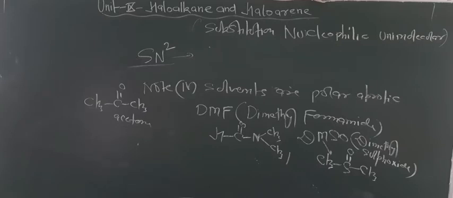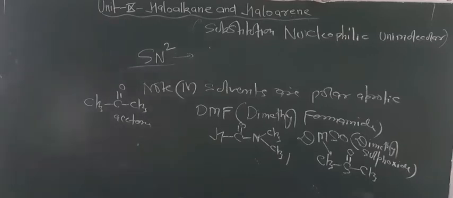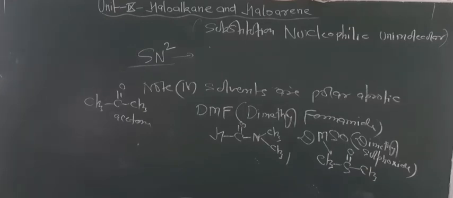Now dear students, one thing noted down, that to understand the rate of SN2 reactions for 1 degree alkyl halide, so just focus here.